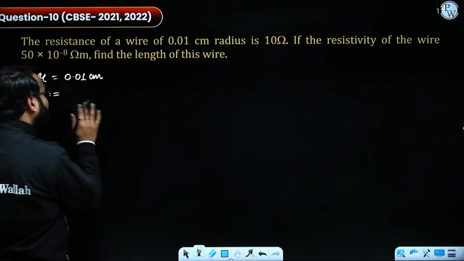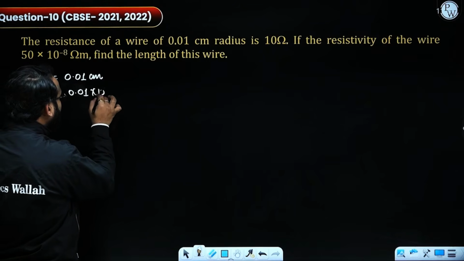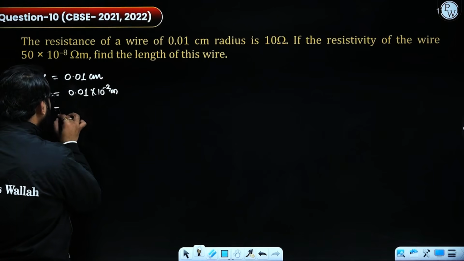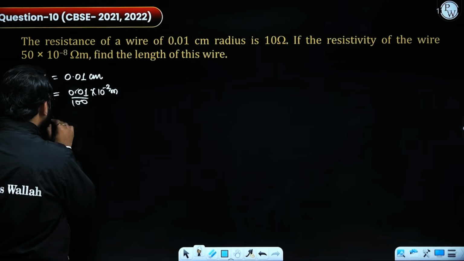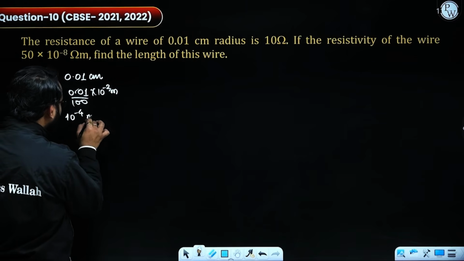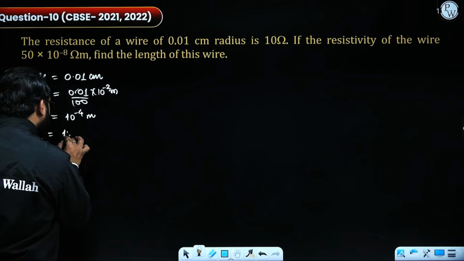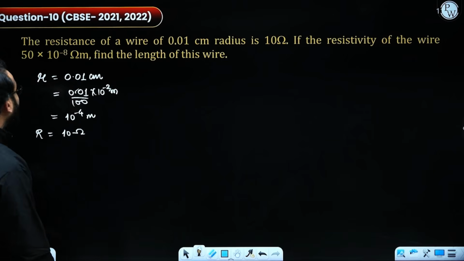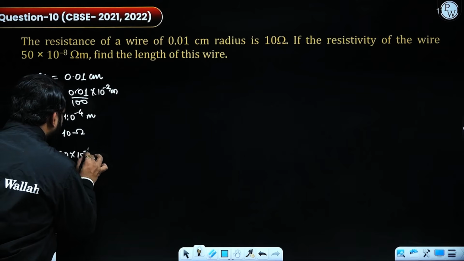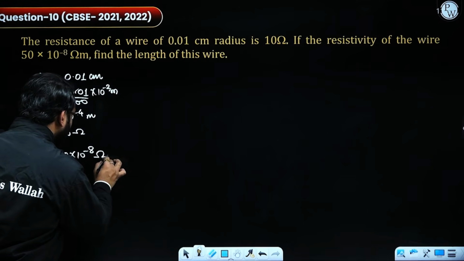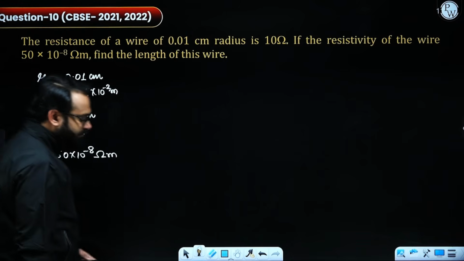First of all, we need to convert it into meters. So I'm going to write 0.01 into 10 to the power minus 2 meters, which, if I remove this, gives 100, and which comes out as 10 to the power minus 4 meters. The value of resistance is also given, that is 10 ohms. The resistivity of the wire is 50 into 10 to the power minus 8 ohm meters, the unit is in SI. Find the length of this wire. We need to calculate the value of length.